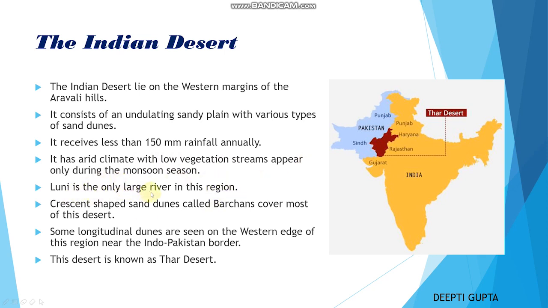Luni is the only large river in this particular region. Crescent-shaped sand dunes called Barchans cover most of this desert. Some longitudinal dunes are seen on the western edge of this region near the Indo-Pakistan border. This desert is known as Thar Desert. So here in this picture you can see the location of Rajasthan, right?